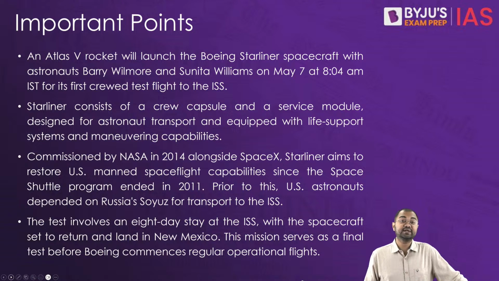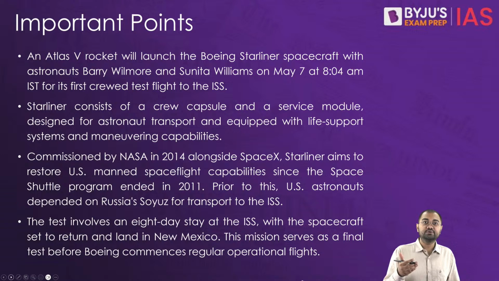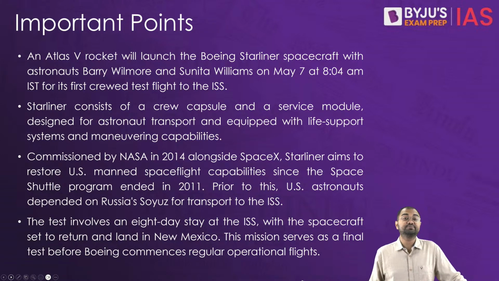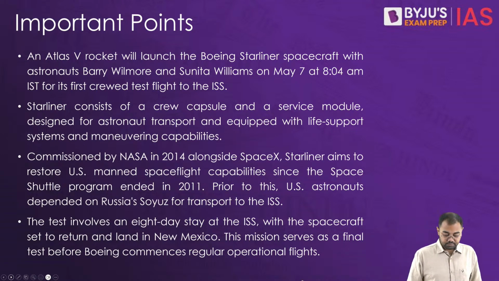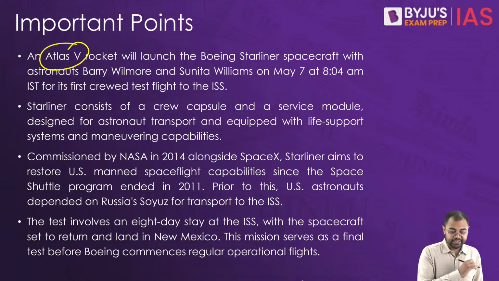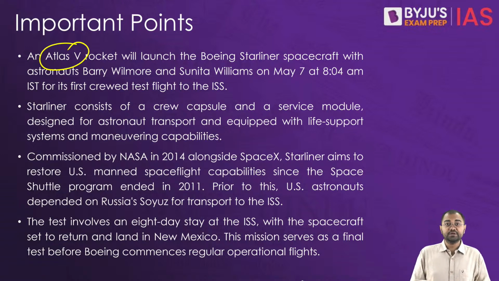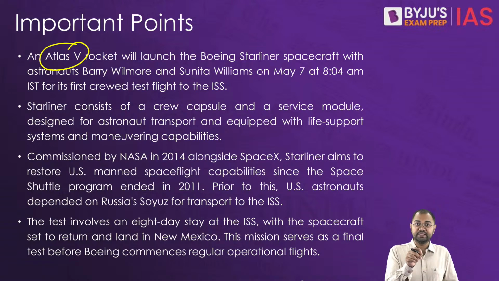Now what we basically see is that the Boeing Starliner is set for a significant event, which is the scheduled test flight on the 7th of May, when it is going to launch astronauts Barry Wilmore and Sunita Williams aboard. This mission is being conducted with the help of an Atlas V rocket, and it represents Starliner's third test, but the first time with human crew. And this is where they would target the International Space Station.